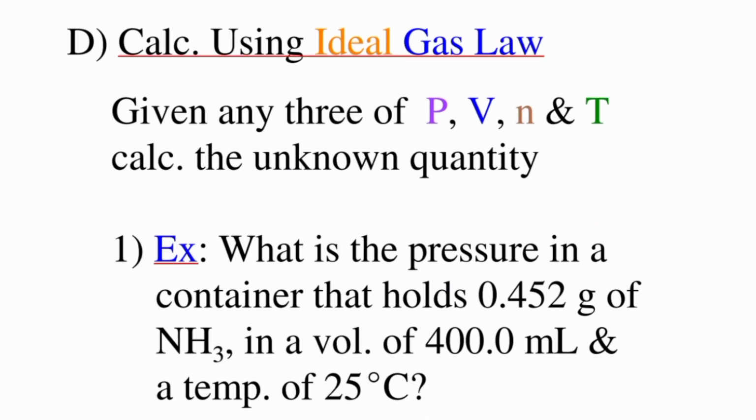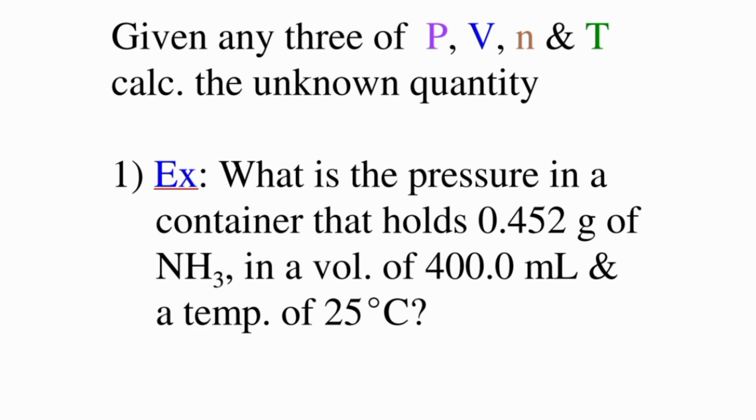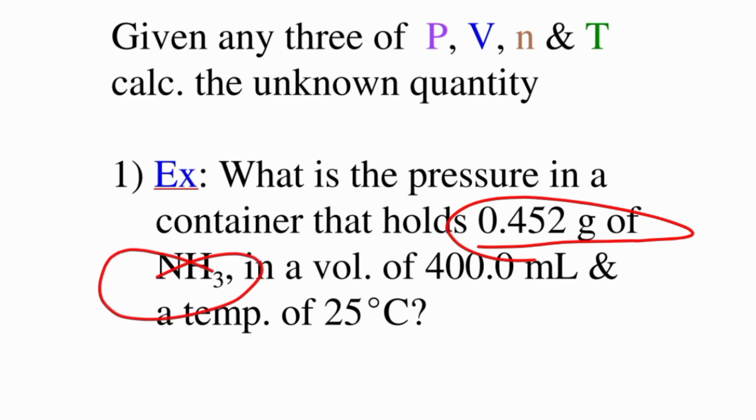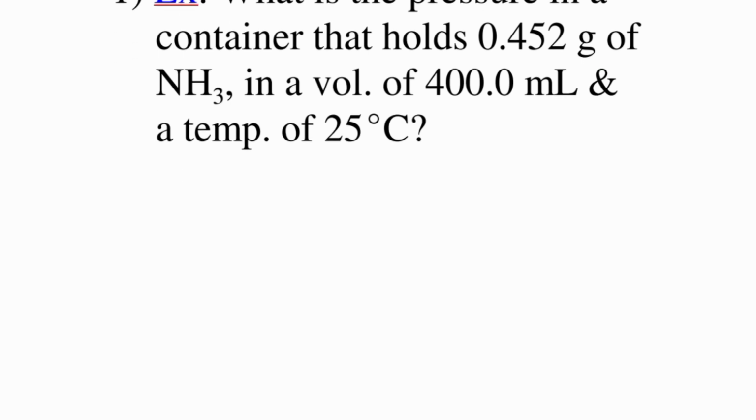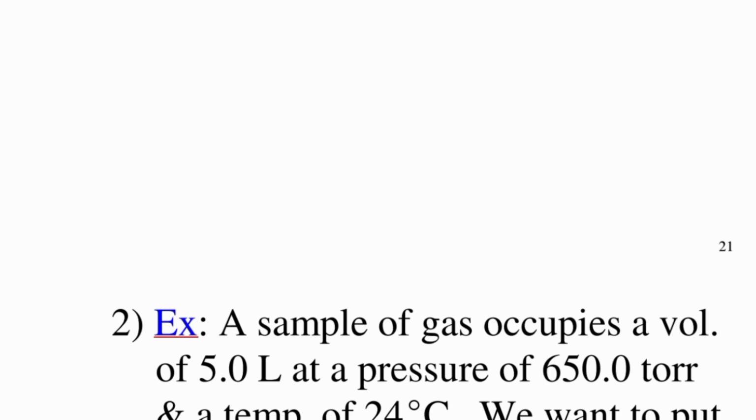Calculation using ideal gas laws. Given any 3 of P, V, n and T, calculate the unknown quantity. What is the pressure in a container that holds this? You are given mass, volume and temperature. You can calculate moles by using this. Ammonia's molar mass is 17. These can probably be solved by calculators, but in IMAT you don't have a calculator available. So try to solve those equations which can be solved without a calculator. These are the examples.